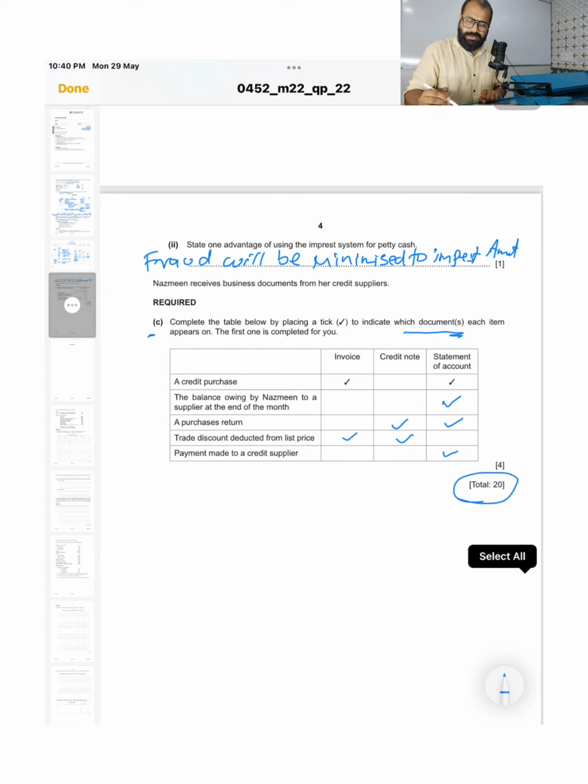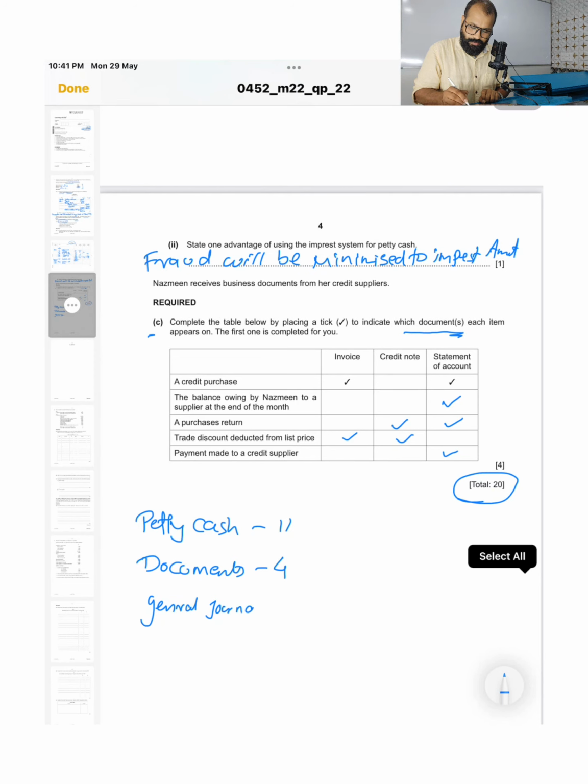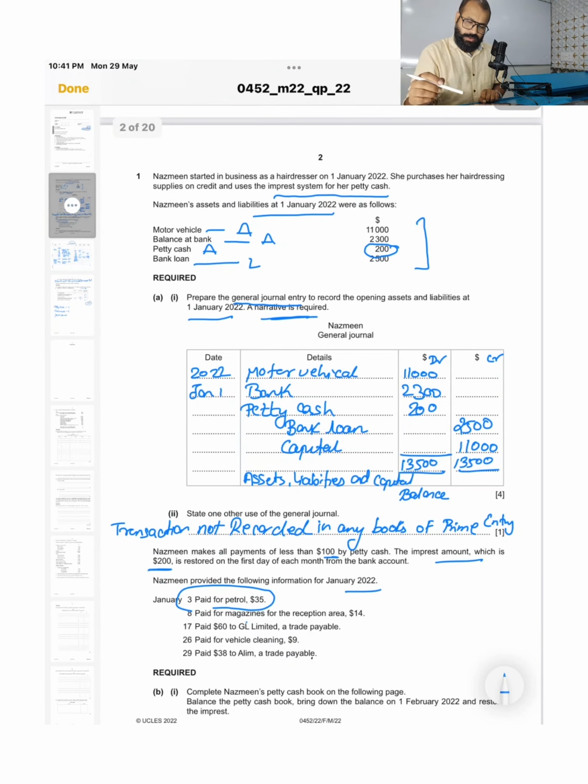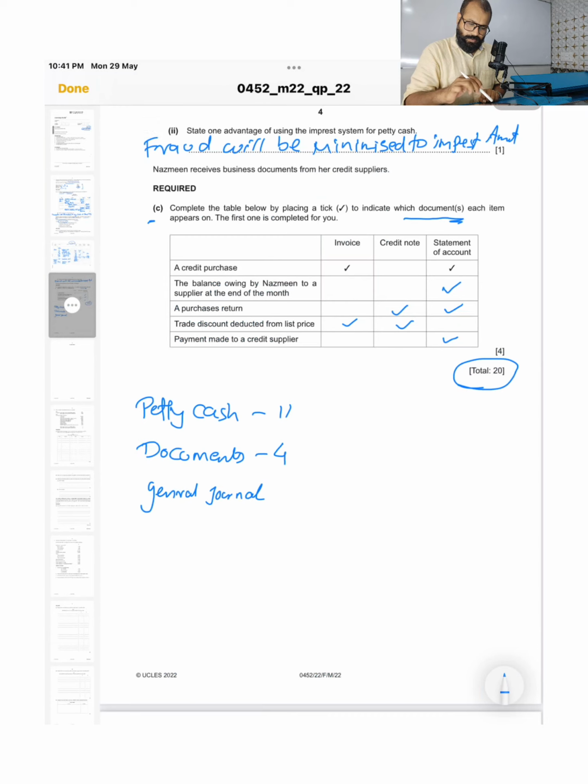A total of 20 marks, where they had asked us 3 topics. The petty cash book was for 11 marks, the business documents is for 4 marks, and the remaining was for the first topic which was asked, the general journal, and that was for 5 marks. So it becomes 20. So this ends your first question. Thank you.